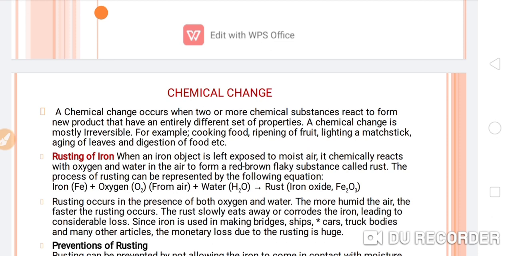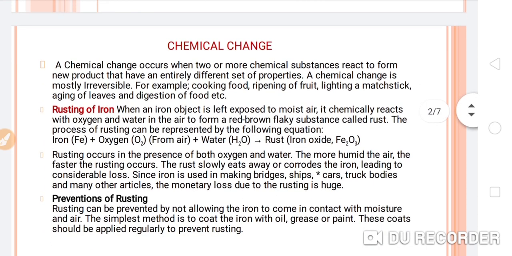So students, now comes the next topic, that is rusting of iron. This is very important. So what is rusting? Let's see. When an iron object is left exposed to moist air, it chemically reacts with oxygen and water in the air to form a red brown flaky substance called rust.